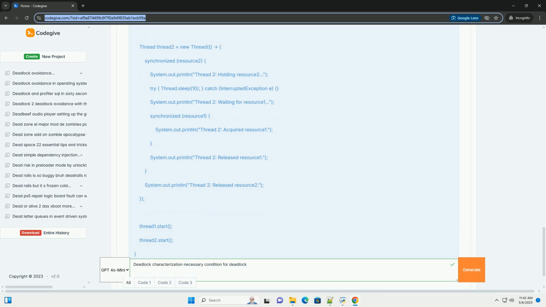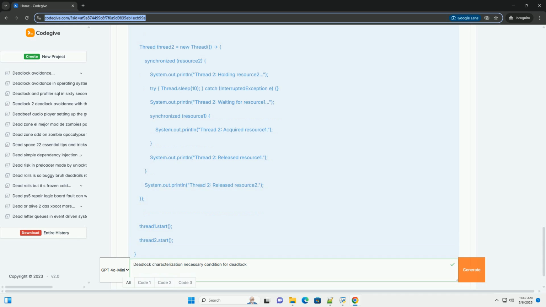The best strategy depends on the specific application, operating system, and environment. Prevention: suitable when the cost of resource wastage or inconvenience is acceptable, and you can easily enforce the necessary constraints. Avoidance: useful when you can obtain information about future resource needs.